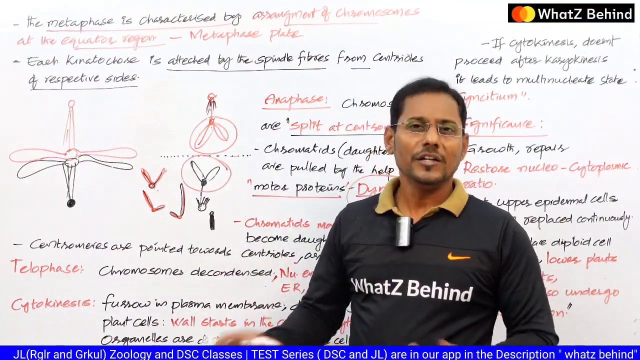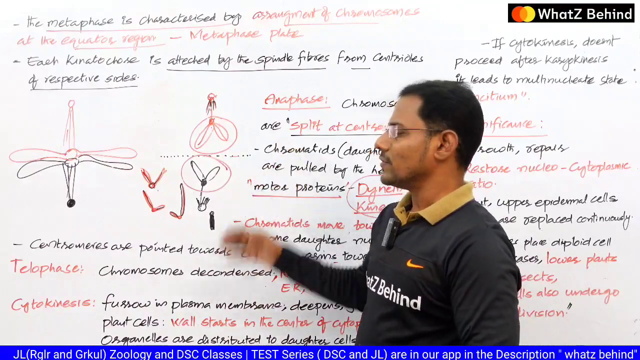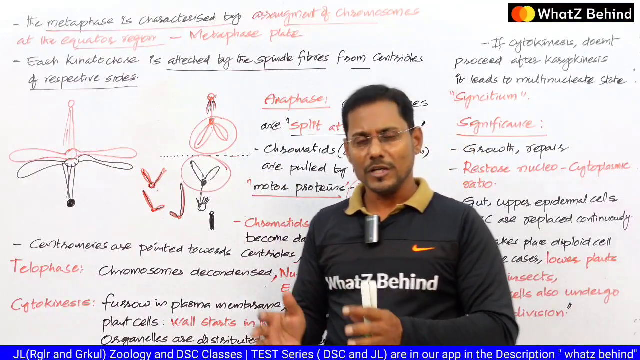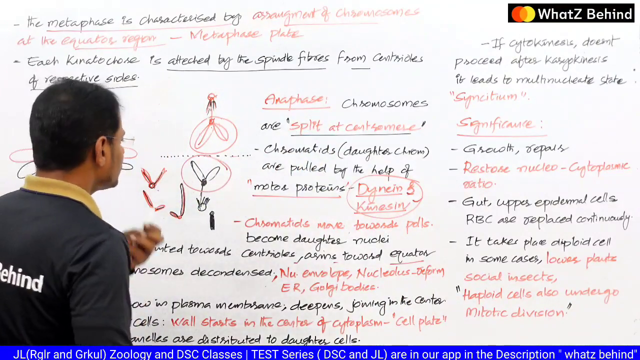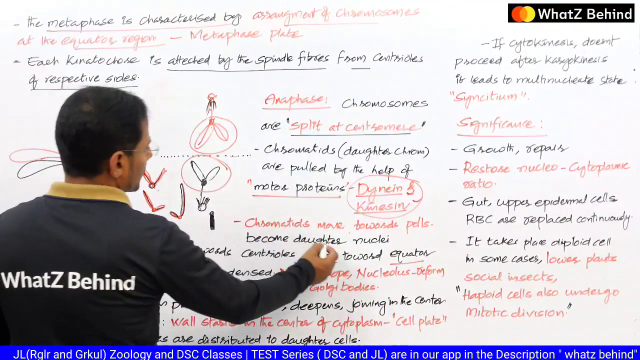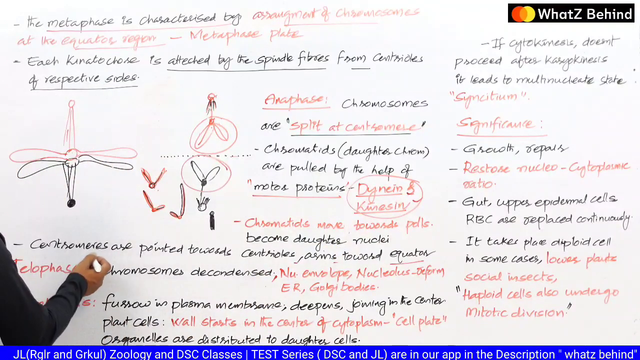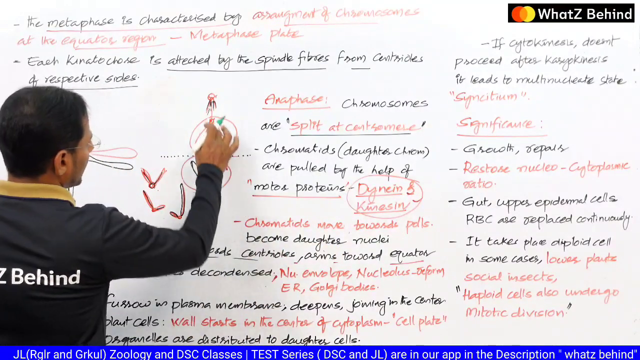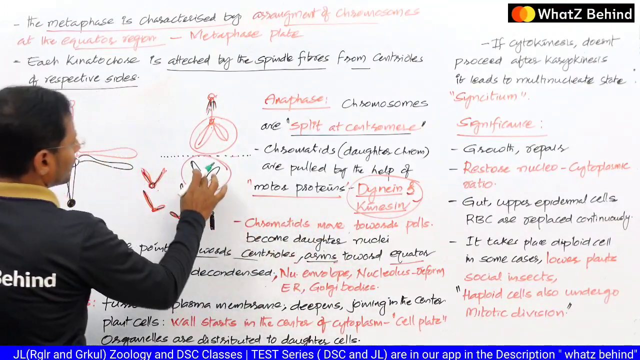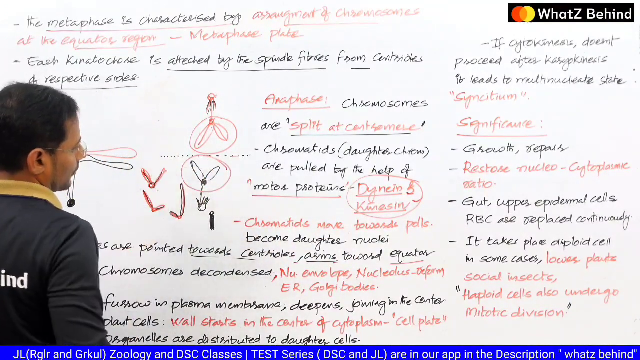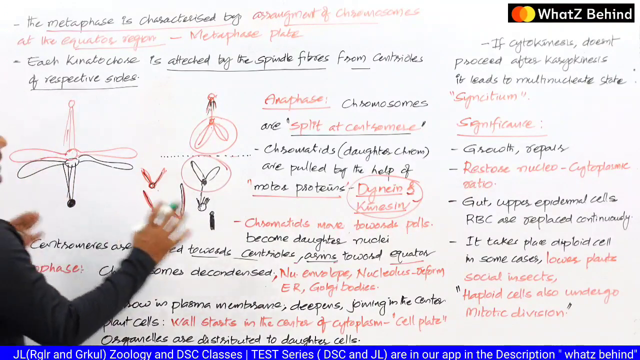So these are the different shapes which we can observe in the anaphase depending on the location of the centromere in the chromosomes. Chromatids move towards the poles and become the daughter nuclei. The centromeres are pointed towards the centrioles and the arms towards the equator. The arms are towards the equator here. So this is what happens in the anaphase.